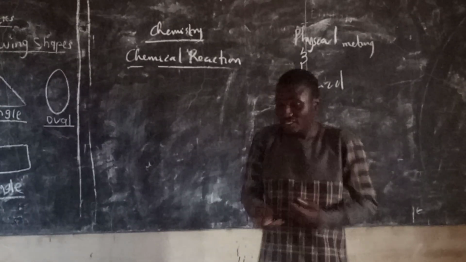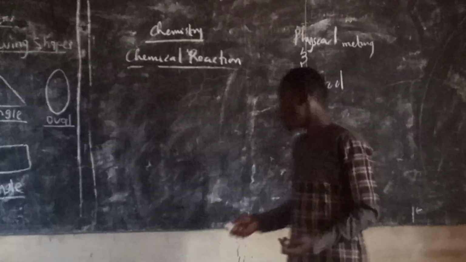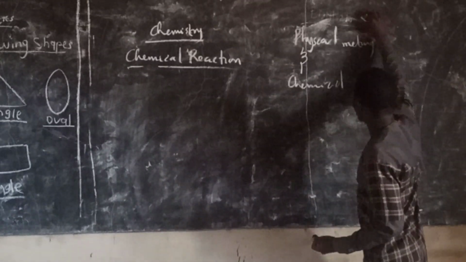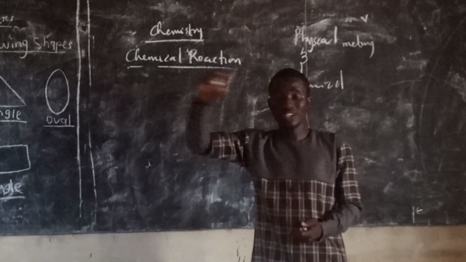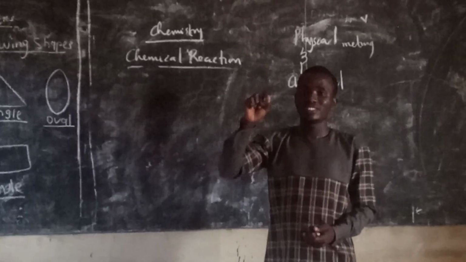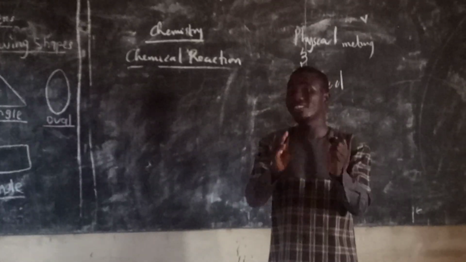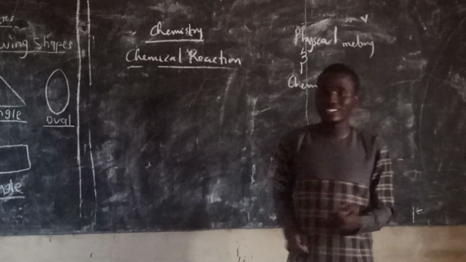You can see it is reversible. Also vaporization. If water changes spontaneously to gas at its boiling point, it is said to be vaporizing. By the time you condense that vapor, you will still get back that water.